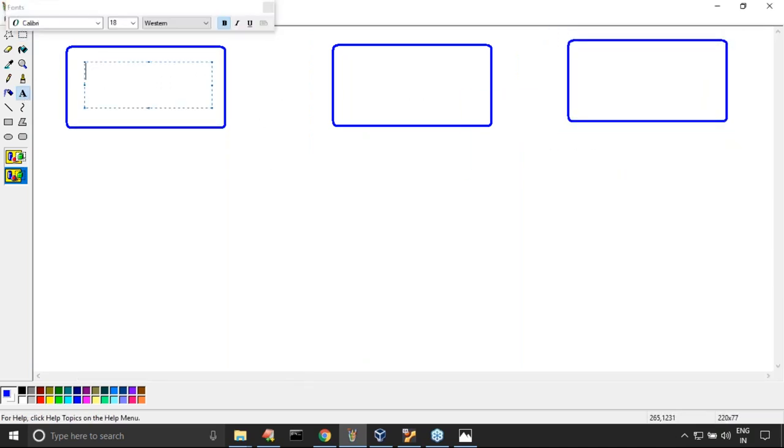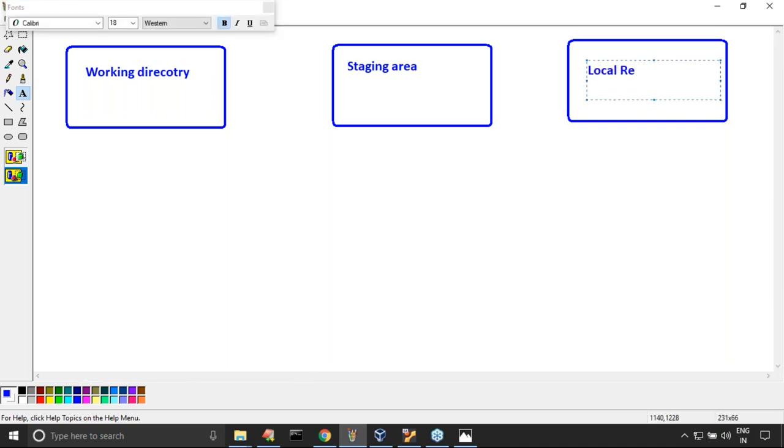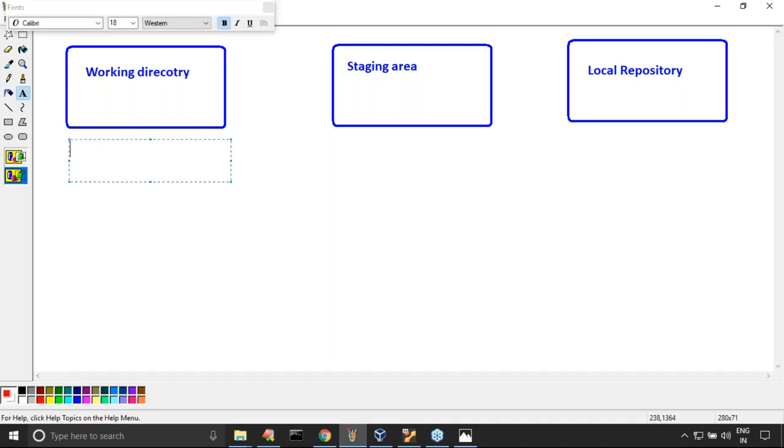Assume this is the working directory. Next, this one is the staging area. After that, this one is the local repository. Forget about the remote repository; as of now, we are talking about the local repository. Untracked files will be available where? If the file is untracked, where will it be stored? In the working directory.